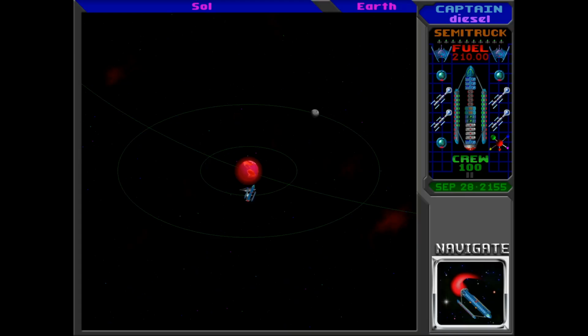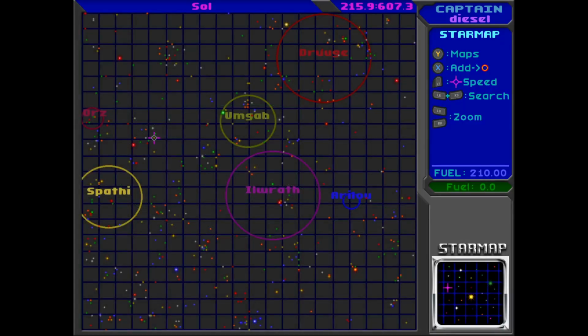Okay, I went ahead and tried this randomization thing, and it's great, but it's not without its caveats. Like, when you play it the normal way, you know where everything is. But I'm going to say the very first thing you want to do is wait until the 17th of the month and check every green star on the map. And when you find one that says unknown, you're going to find the Airlu territory. You want to go there and go through the green star into Quasi space, find their homeworld, and talk to them. And they're going to tell you exactly where the Ur-Quan warp pod is located.